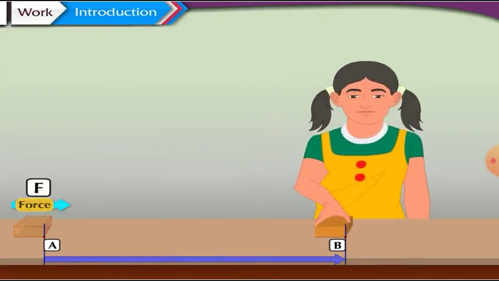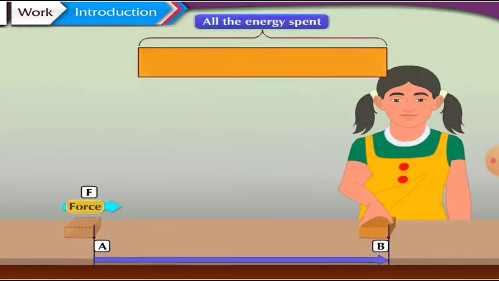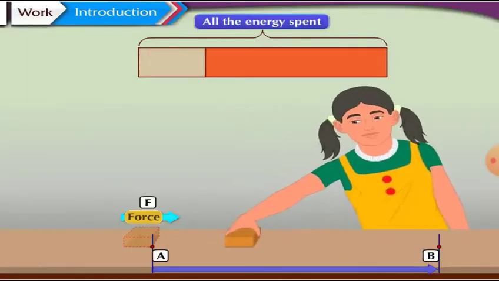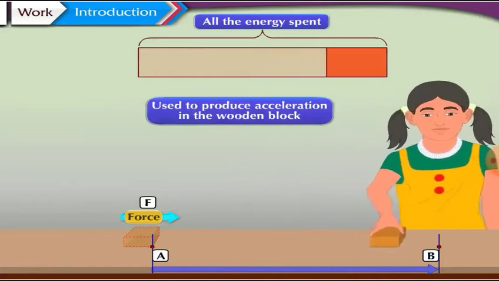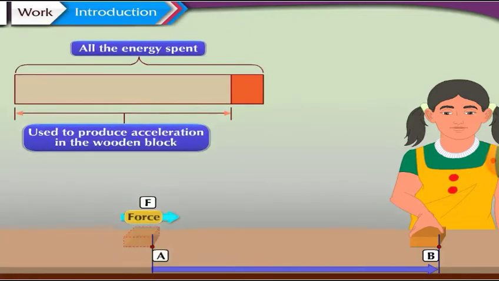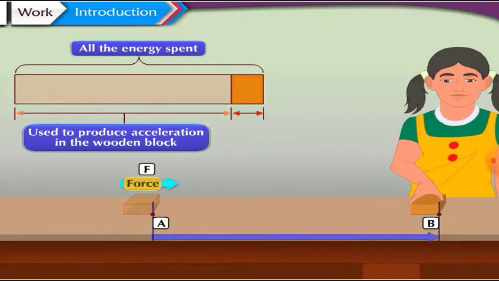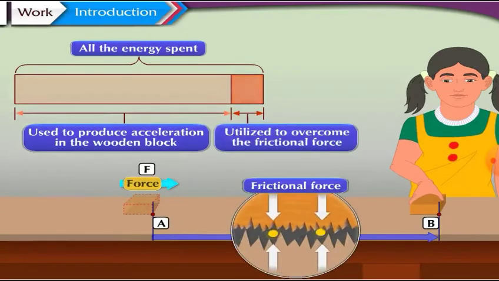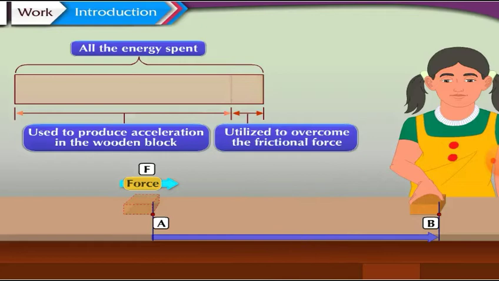While applying force F, out of all the energy spent by Meenakshi, some amount of energy is used to produce acceleration in the wooden block. Now, can you tell which type of force the remaining amount of energy is utilized to overcome? What do you think? Yes, absolutely right. The remaining amount of energy is utilized to overcome the frictional force. Come, after this quick revision about the concept of work and force, let us study about work in more detail.